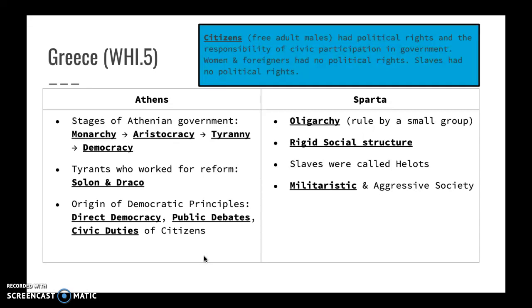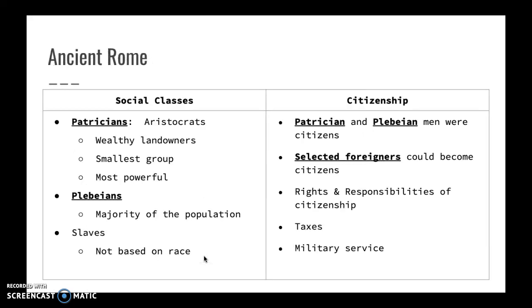During the tyranny phase of Athens, there were tyrants who were trying to work for reform, like Solon and Draco, but eventually they lead to a direct democracy. That's in Athens. In Sparta, you have an oligarchy type of government, which is ruled by a small group of people. They also have a very rigid social structure with slaves at the bottom that were called helots, and they're very militaristic. They even had little boys training to be in the military from the age of 5 onward.